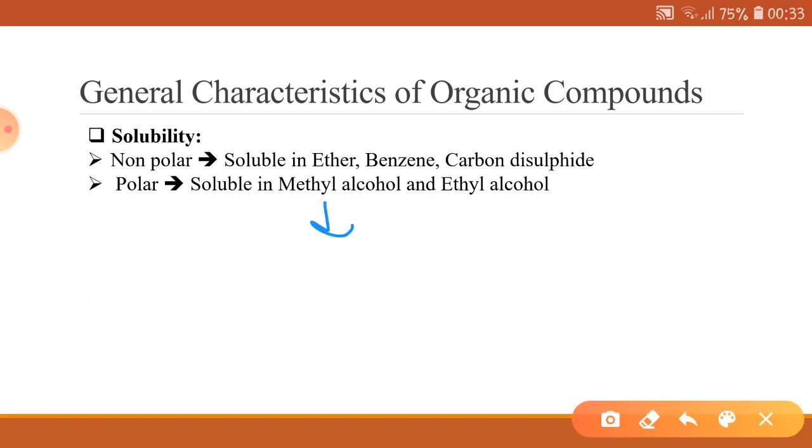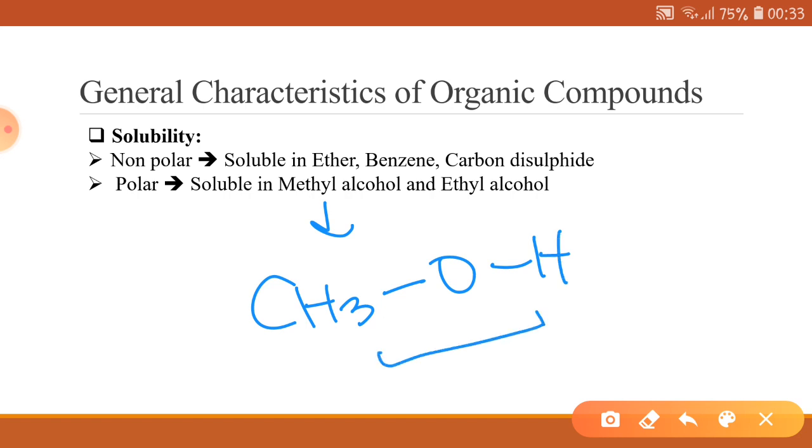The structure of methyl alcohol is CH3OH. This compound also contains an OH group, and we know that OH is polar covalent. OH has a polar covalent bond with oxygen having a partial negative charge and hydrogen having a partial positive charge. Since methyl alcohol is polar, and similarly ethyl alcohol is also polar, all the organic compounds that are polar will be soluble in these polar solvents.